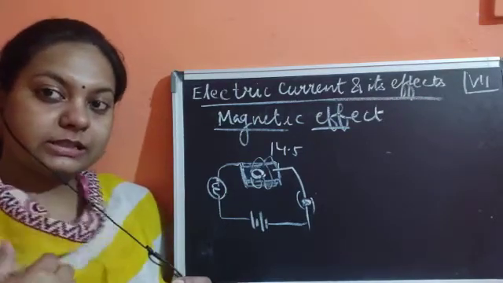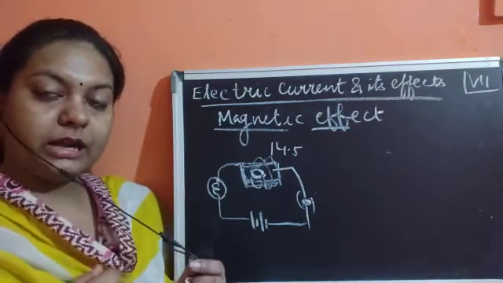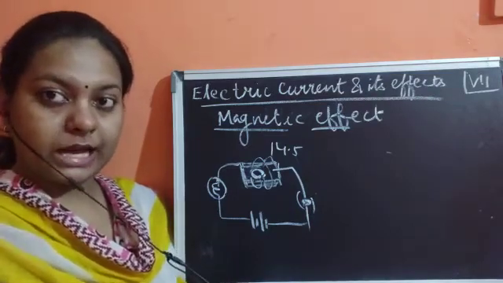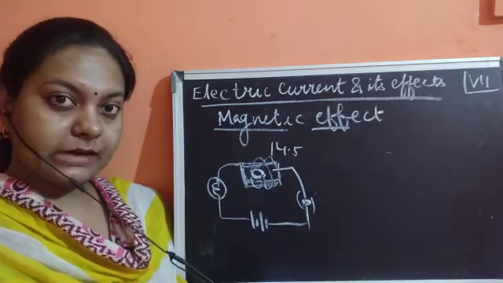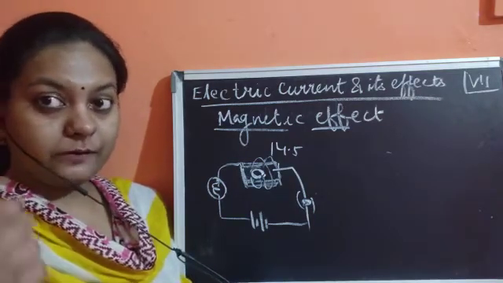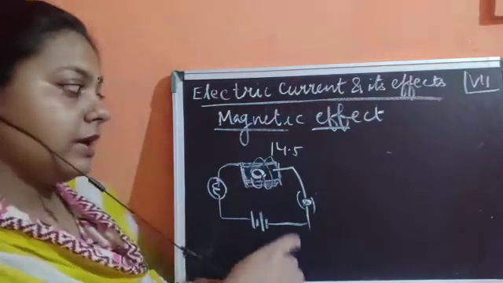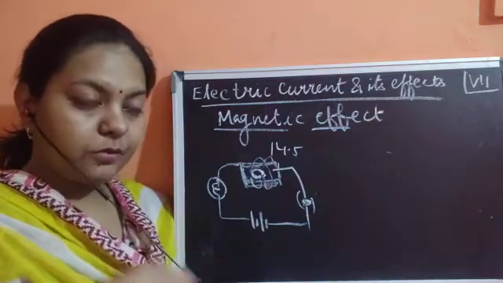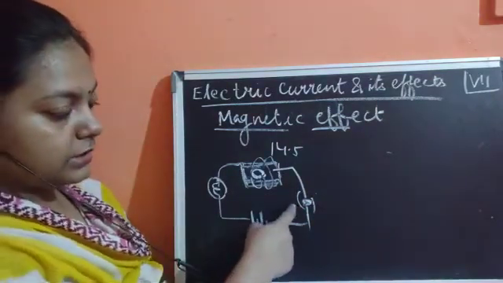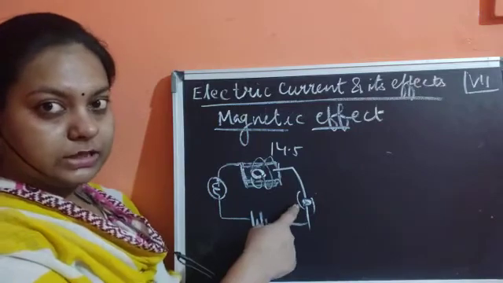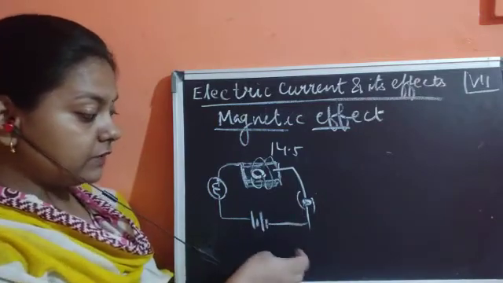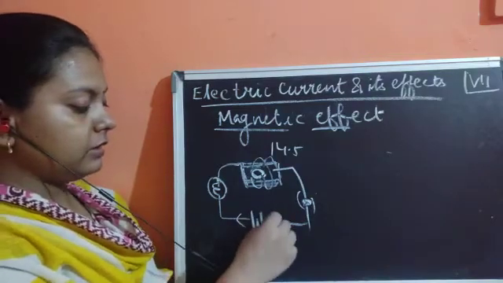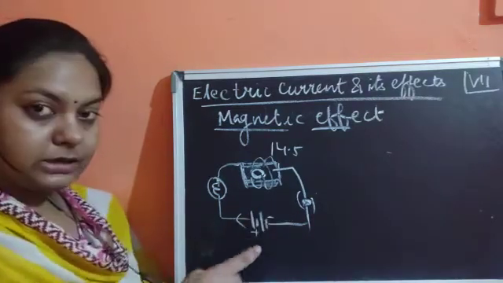We'll discuss whether the current is flowing and whether it produces any other kind of effect. We'll see whether the magnetic effect is produced. If it is produced, a deflection in the needle of the magnetic compass will be shown. Now what would happen once we close this switch? The current starts flowing from the positive to the negative terminal. This one is positive, this one is negative.